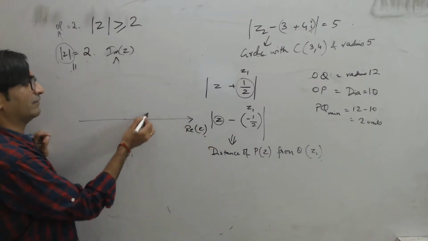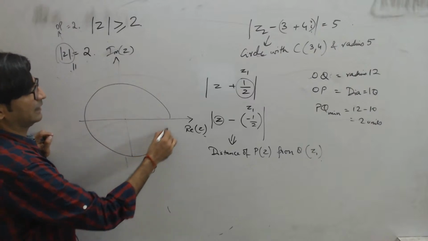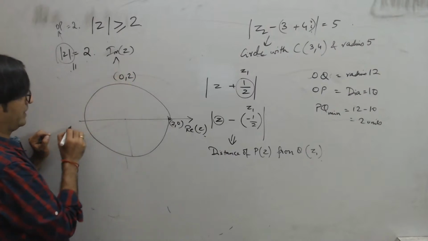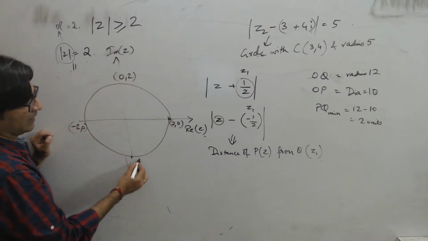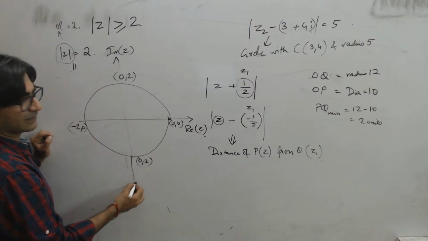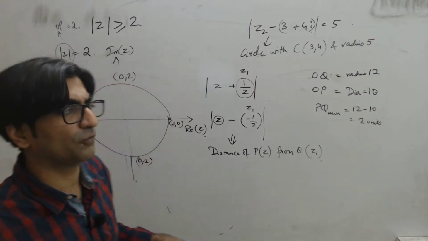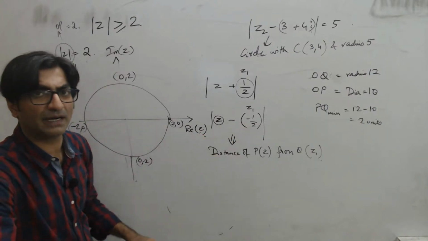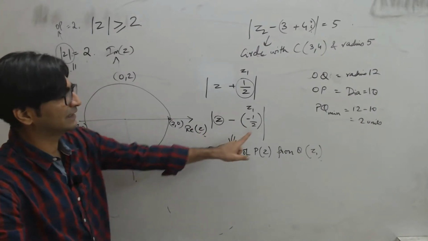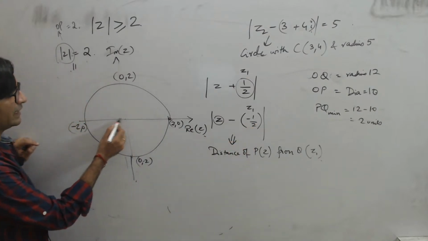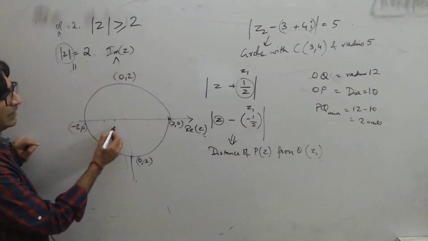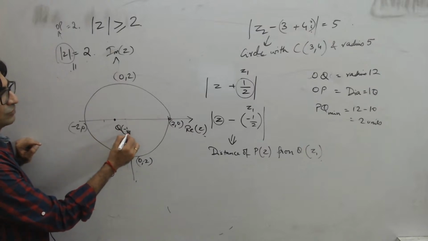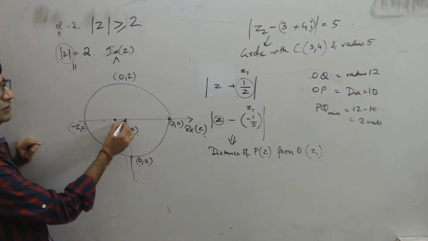So I have a circle like this. This circle has a radius 2, which means these will be (2, 0), (0, 2), (-2, 0) and (0, -2). Correct? 4 points on the axis, right? And then I have a point z1. Where is this z1? इसमें कोई imaginary part नहीं है, which means this will lie on the real axis at -1/2. तो ये रहा 0, ये -2 है, ये -1 होगा, ये -1/2 होगा. So this is the point Q, which is (-1/2, 0). Right? This is the point Q. This is O.